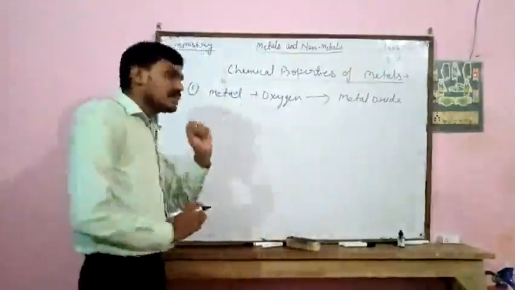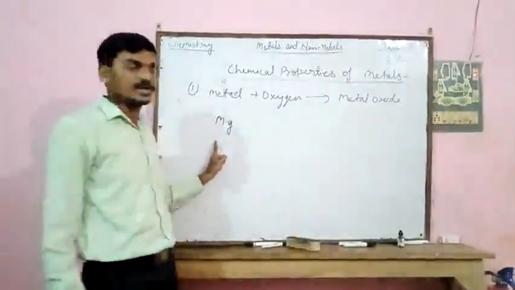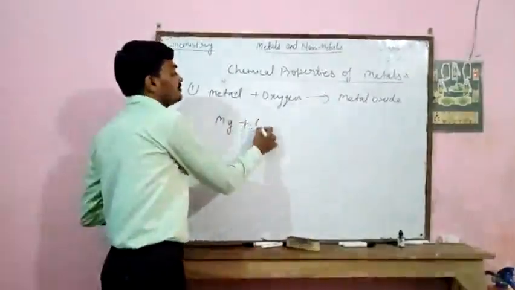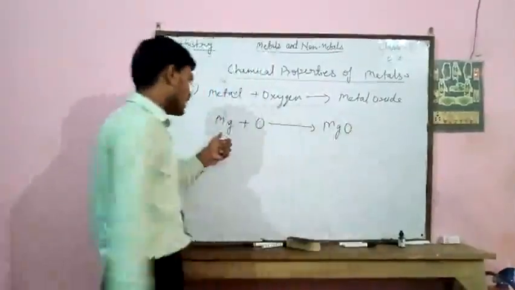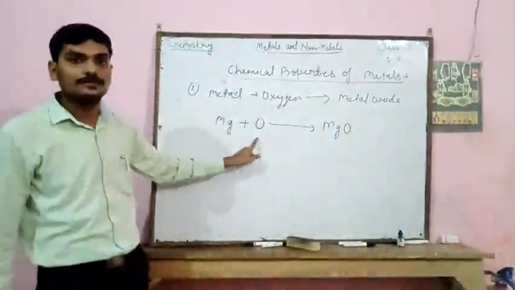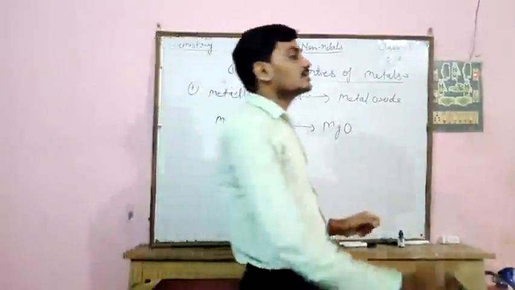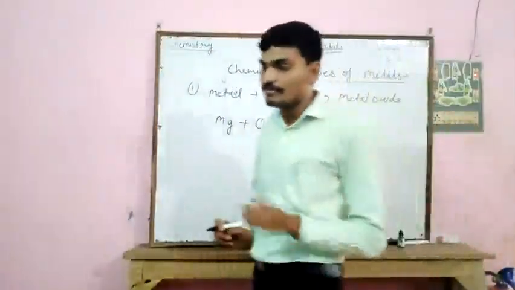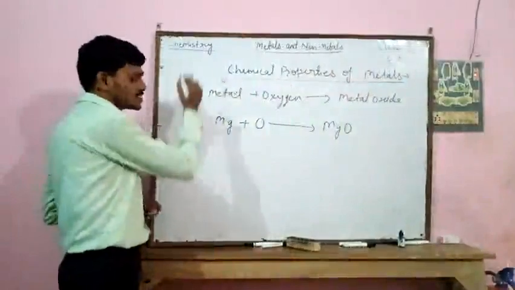For example, magnesium is a metal. If we react magnesium with oxygen, it forms magnesium oxide. So this is known as the first chemical property of metal.